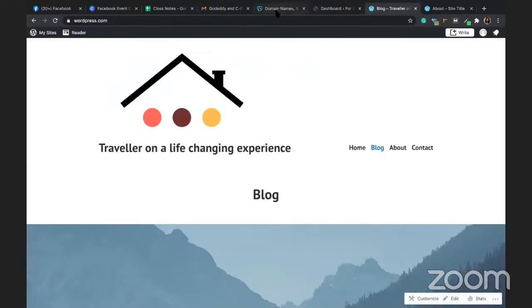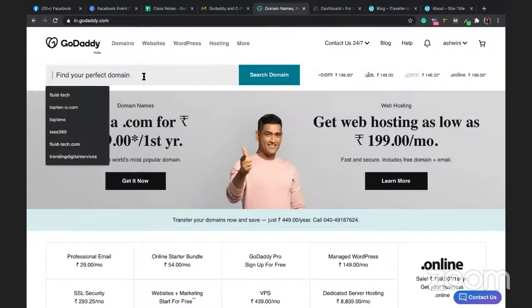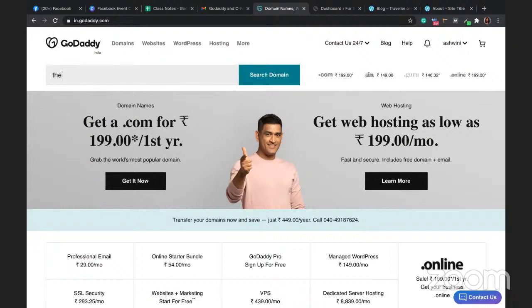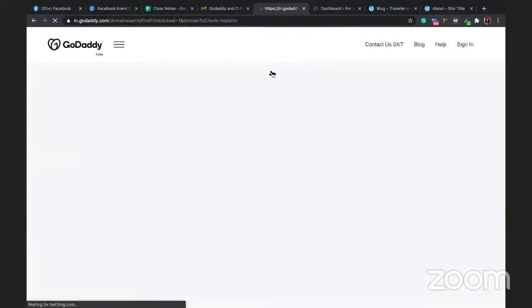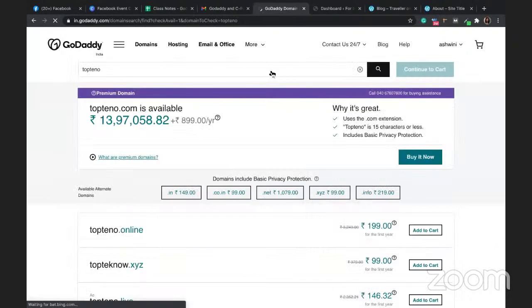So first what you have to do is go to GoDaddy domain. Okay, plan what is the domain name that you want to buy. So for example, I wanted to buy top 10. Okay, I wanted to buy this and I'm searching this. So it's going to search the domain name for me. So guys, we have just switched the topic. We are now planning to develop a website with WordPress.org, not with WordPress.com. Are you getting this, everybody? Is it clear? Are you understanding the difference between .com and .org? I'll ask you again after some time, but just be with me.